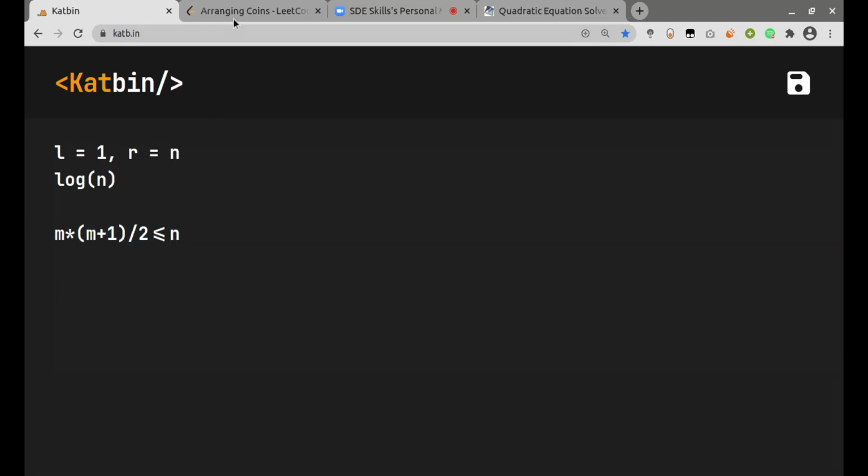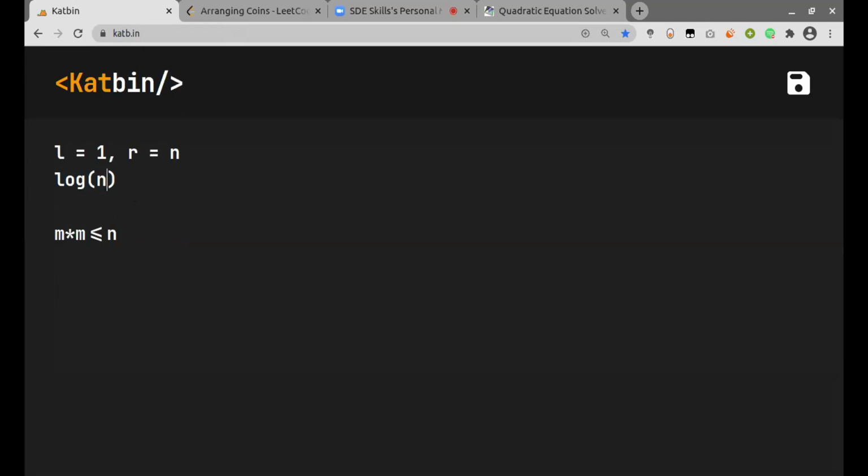Same thing we use for finding the root also. Binary search. Same we do this: m into m is less than or equal to n. You have to go till root n only in that case, right? Yes, because beyond that it's not possible. Even the complexity will be log of n for the most optimized one in the square root function.